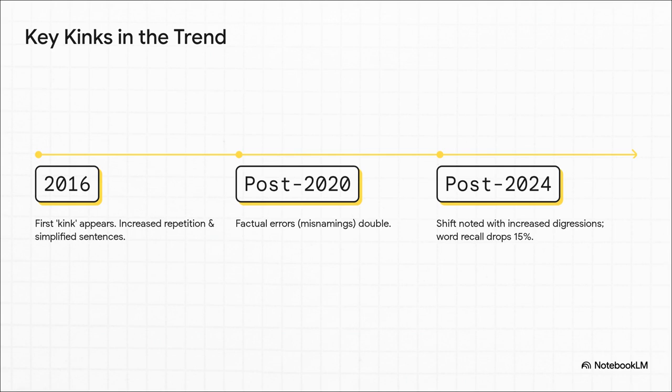The data shows these distinct kinks in the trend line, specific points in time where things take a noticeable turn. The first one appears around 2016. Post-2020, factual errors double, and some analysts even see another shift after the assassination attempt in 2024. These changes seem to cluster around periods of intense stress and major life events.